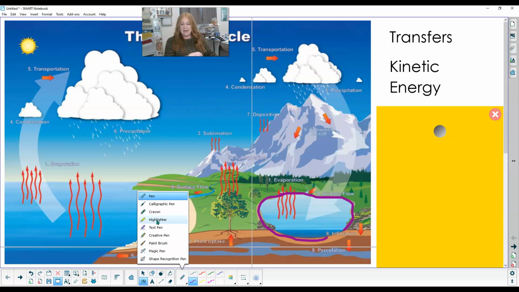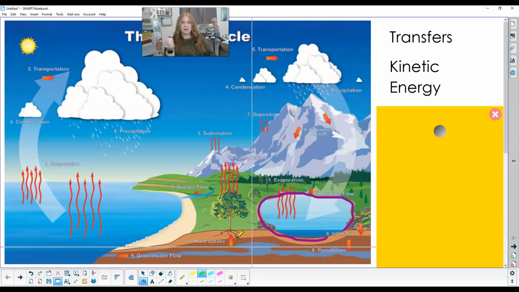Those have kinetic energy. So let me grab my highlighter here. So right, they're moving, they're going. Those are green. Anytime we hear a transfer, we want to think kinetic energy.